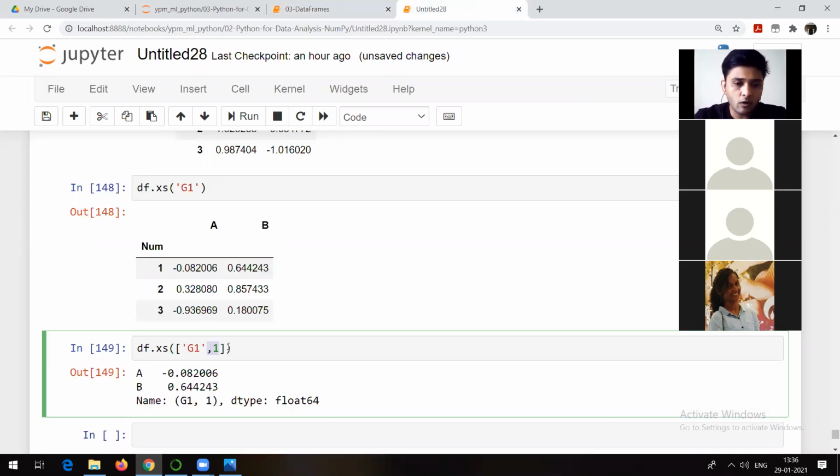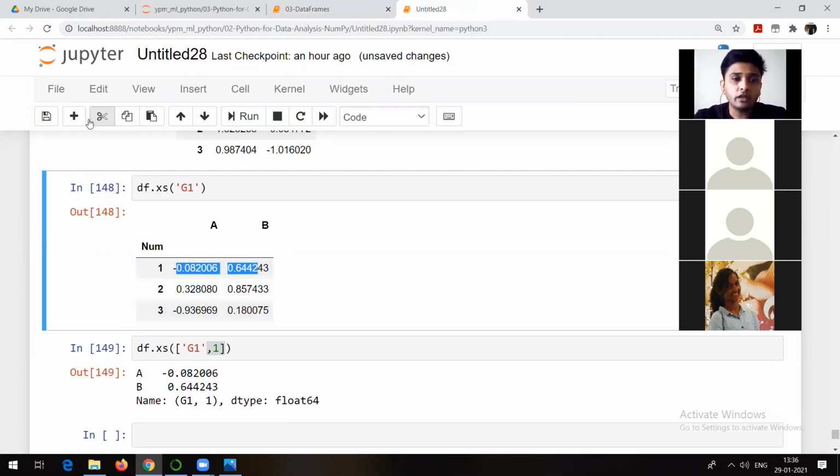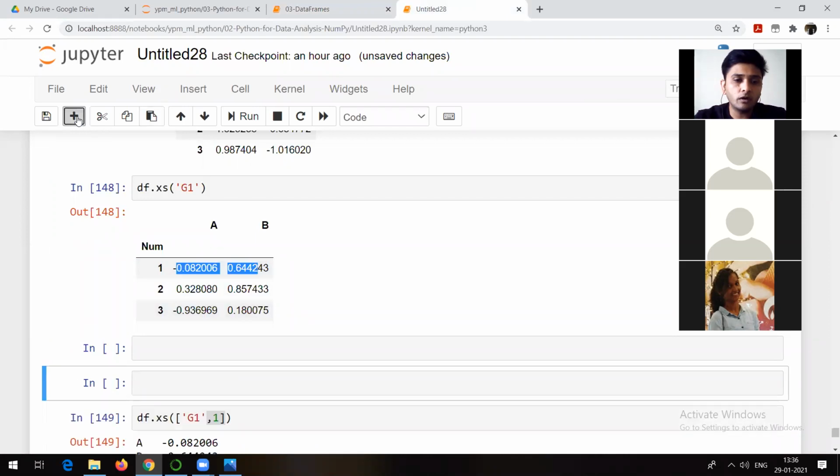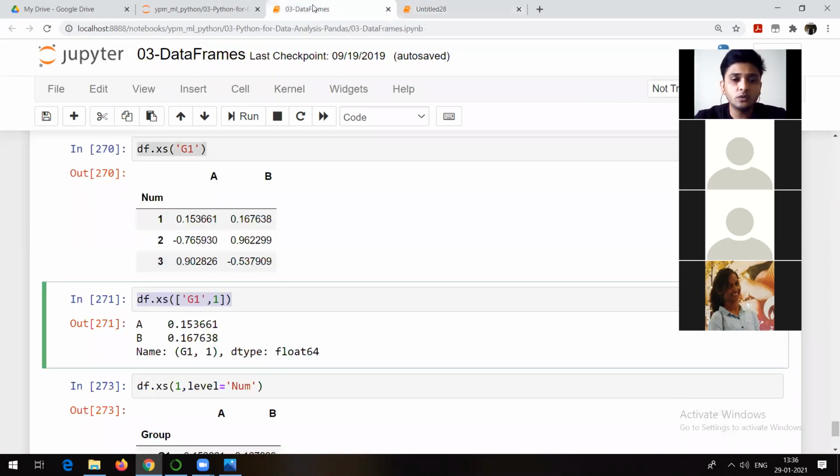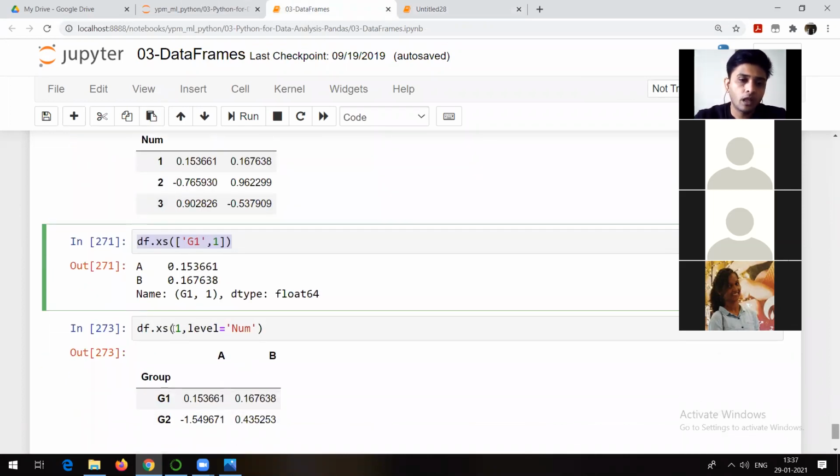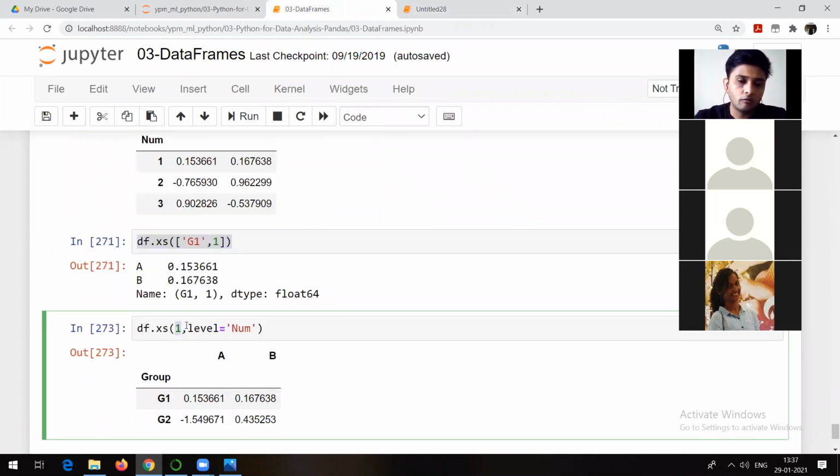Now the first record from G1, right? Minus 0.08, 0.64. What if I want the first record from both G1 as well as G2? Yes, that's also possible. See, this is the command. I want the first record from the level. That means from G1 as well as G2, I want the first.